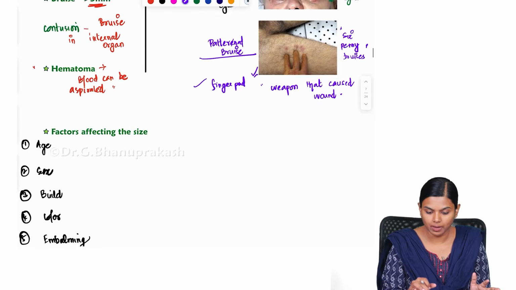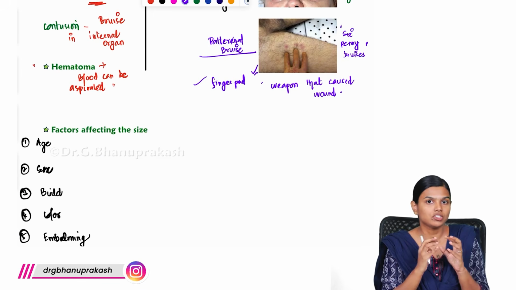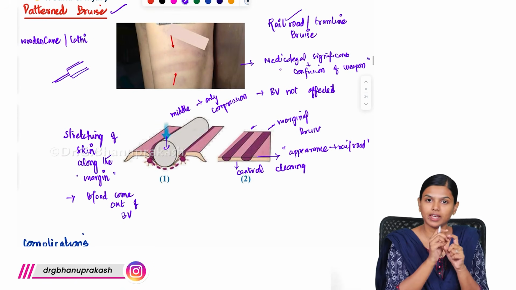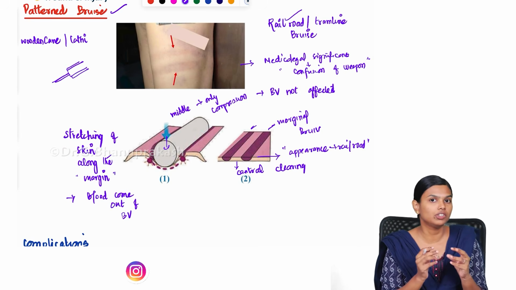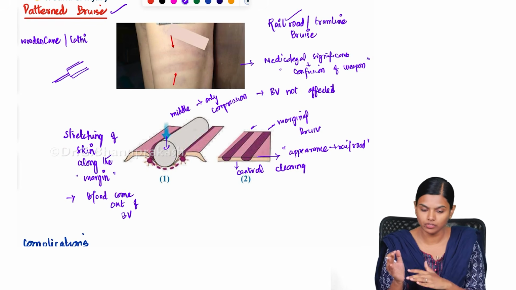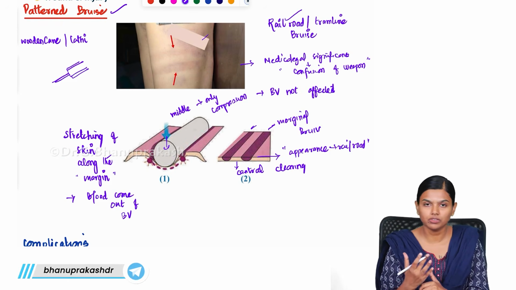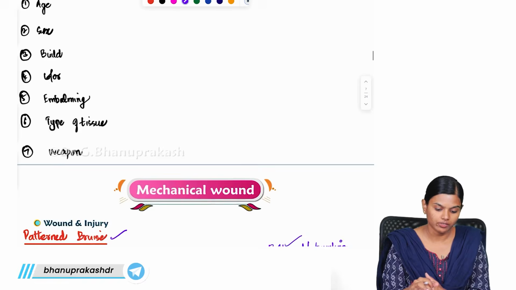So, here in this pattern bruise, the weapon and the bruise matched exactly. But here in this pattern bruise, the size and shape of the weapon, the nature of the weapon, was completely different from the nature of the bruise. So, that is the significance of identifying these pattern bruises. These are a special subtype of bruises. So, we have seen this.